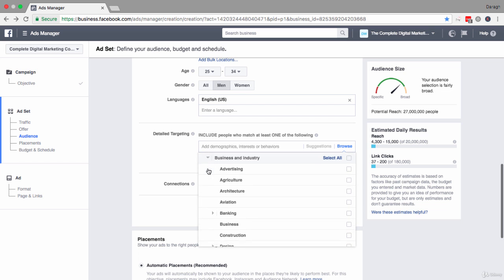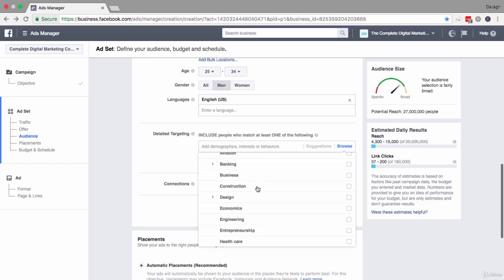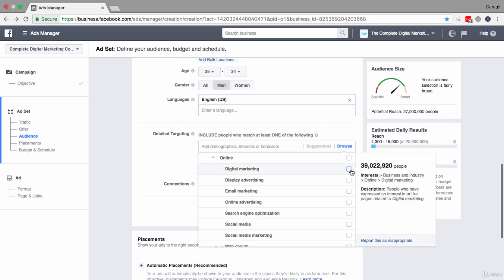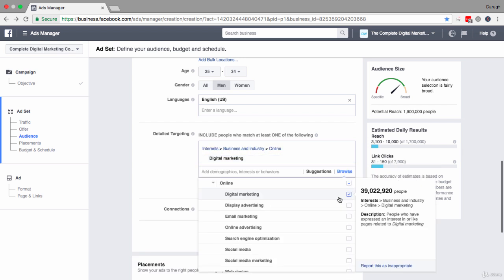Now, I'm going to click down into business here, scroll down a little bit. And what I want to look for here is online interest. So people are interested in online stuff, and in particular digital marketing. Now this is suitable for me because this is the type of interest that I hope my audience are going to be into, because this is what I am really creating my ad about. Now the cool thing is that when I click to add this interest to my ad, I can get a sense of how many people are interested in this.